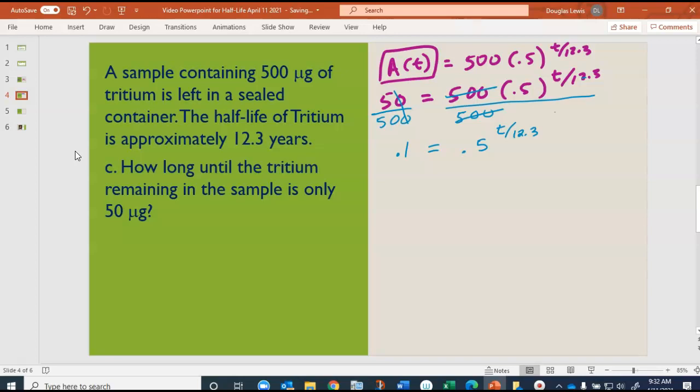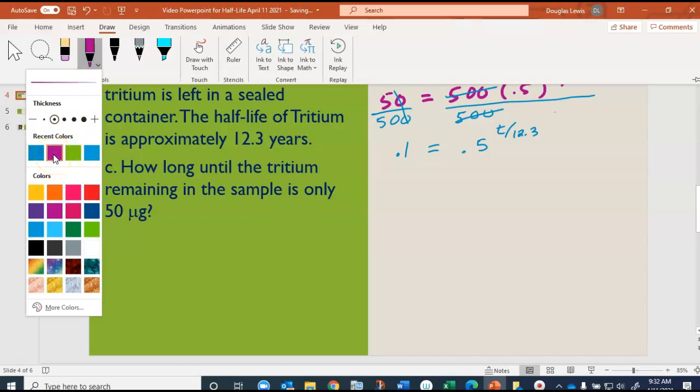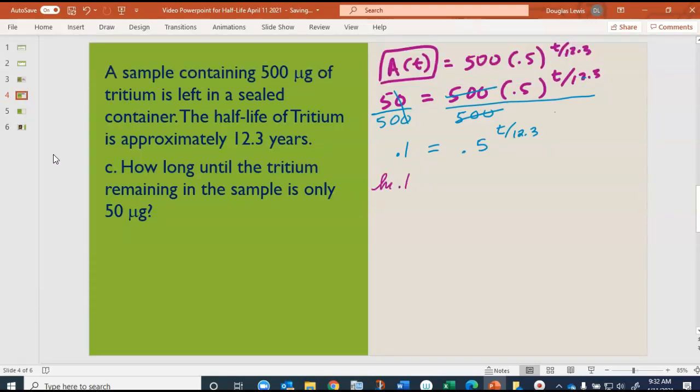And now we'll use logarithms. I tend to use the natural log. So I'll take the natural log of 0.1 is equal to the natural log of 0.5 to the T over 12.3. And using the natural log, we can take the exponent out and multiply it by that. I'm just going to write it like this: T over 12.3 times the natural log of 0.5. And now we can divide both sides by the natural log of 0.5.